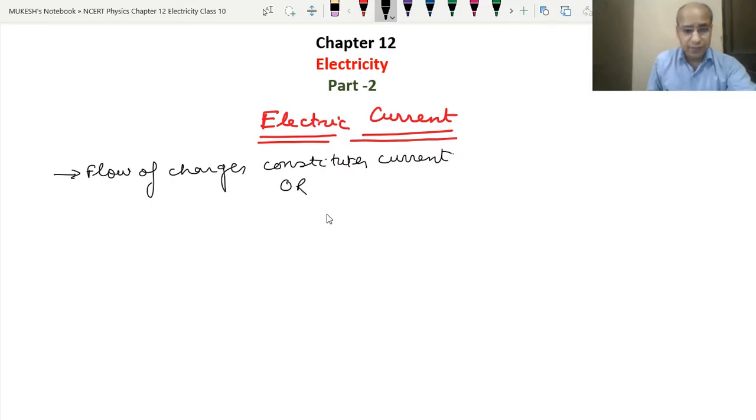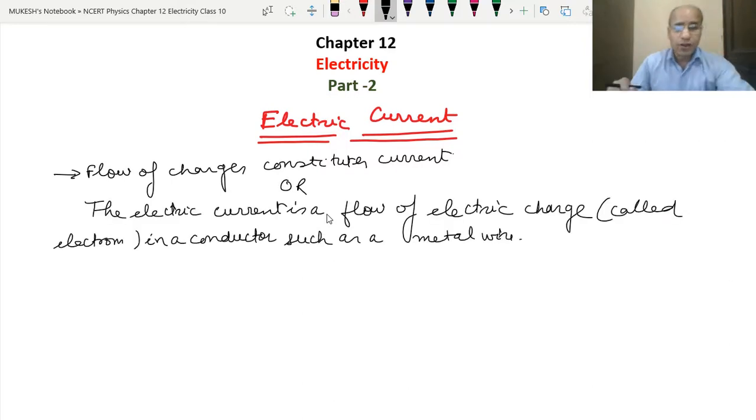Second, the electric current is a flow of electric charge, called electrons, in a conductor such as a metal wire. We studied in the first part that electrons, which are negatively charged, make the flow of the electric current. So we can say the flow of electrons or flow of electric charge is a current.